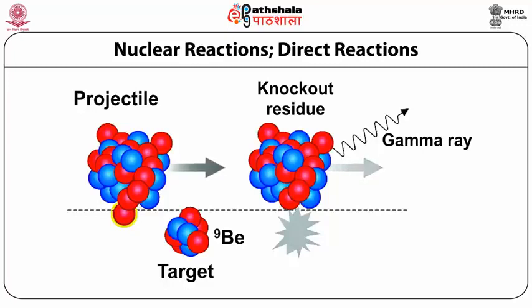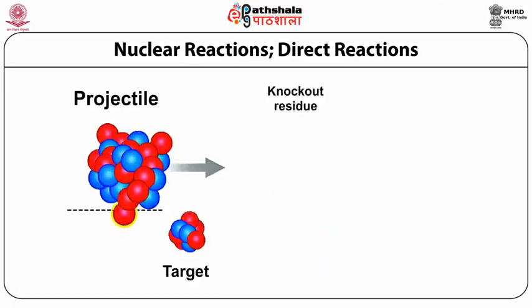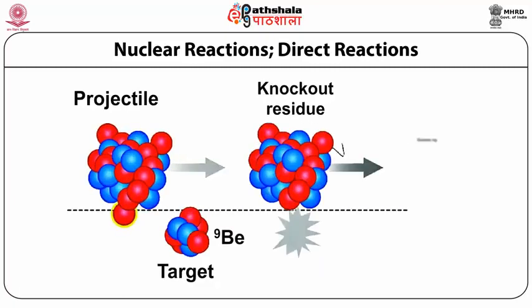So these kinds of direct reactions are called knockout reactions, where a few nucleons from the heavy projectile are knocked out by the target and the remaining projectile moves in the same direction, making a different product nucleus.